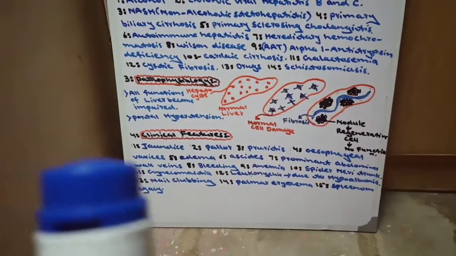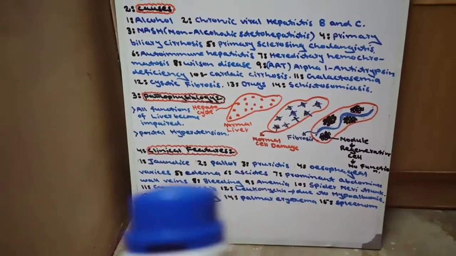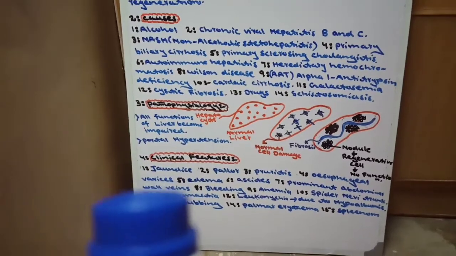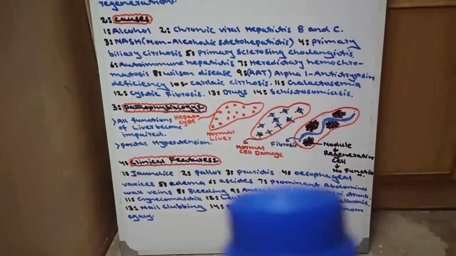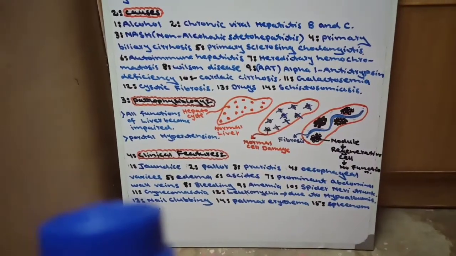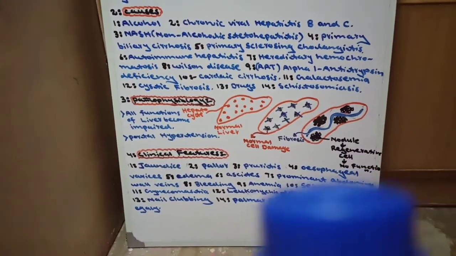Now come to clinical features. There are 15 clinical features of liver cirrhosis. Number 1 is jaundice due to impaired liver function. Number 2 is pallor, meaning redness in body. Number 3 is pruritus, meaning scratchy red mark. And number 4 is esophageal varices due to portal hypertension, the esophageal bleeding.